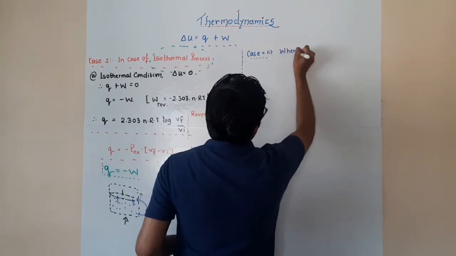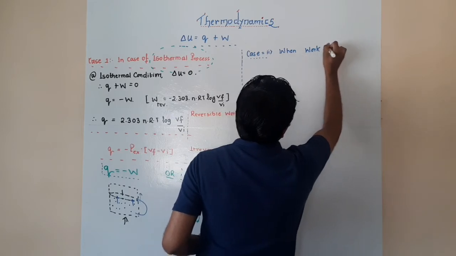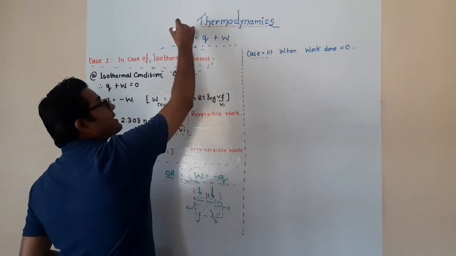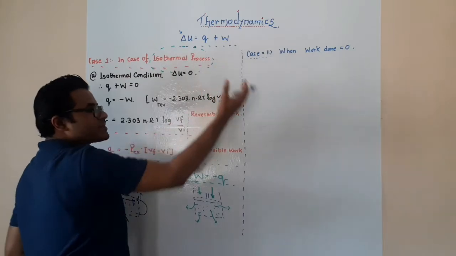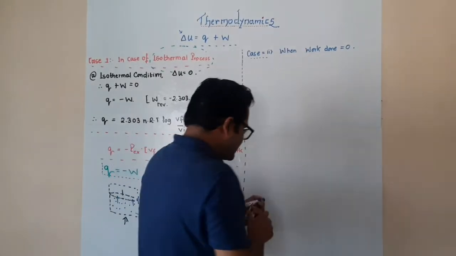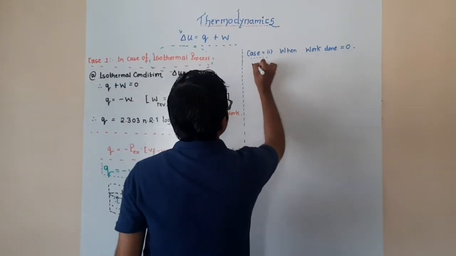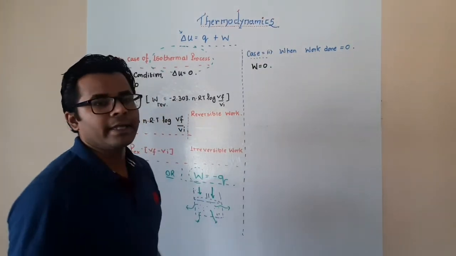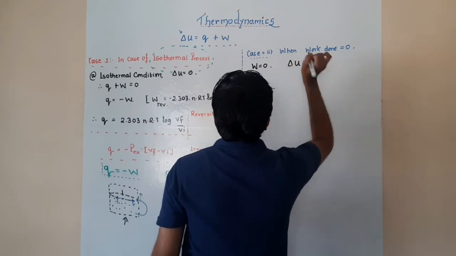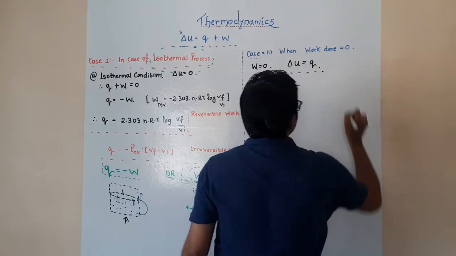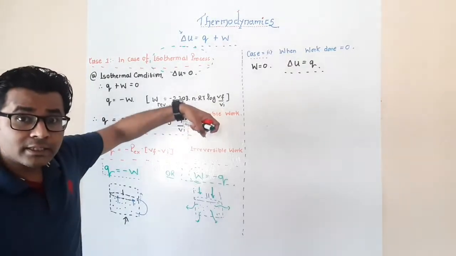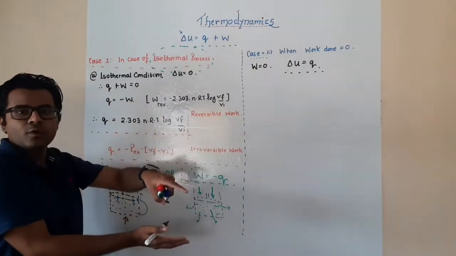when the work done is equal to 0. Okay, so from this expression, first we have taken delta U equal to 0. Now we are saying, what will happen if the work is 0? Alright, so if the work done is 0, that is W over here is equal to 0, what we have is the expression delta U is equal to Q, right? So at this particular condition, when there is no work done, the volume of the system remains constant, correct?